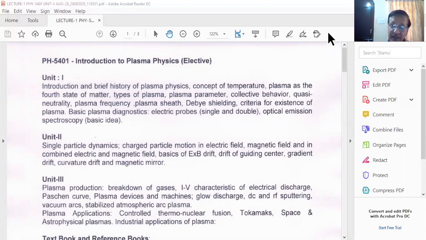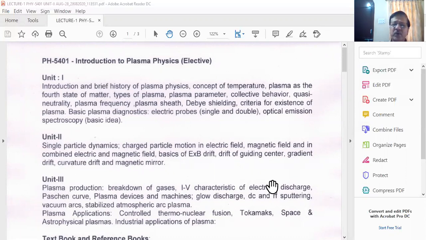So, as far as my topics are concerned, I would like to teach single particle dynamics. This is known as your Unit 2, and you have a Unit 3 that is a chapter related to the plasma production and industrial applications of plasma physics.